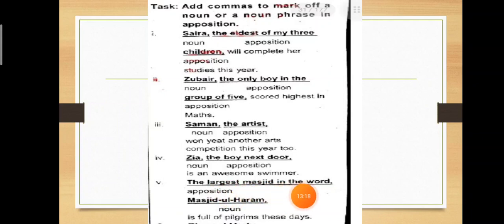The largest masjid in the world is the noun phrase, which we can also call apposition, and then Masjid al-Haram is the noun. So you will write a comma after the first phrase, and after Masjid al-Haram you will write a comma, is full of pilgrims these days. So hopefully you have understood apposition, nouns and places, and how to separate them through commas.